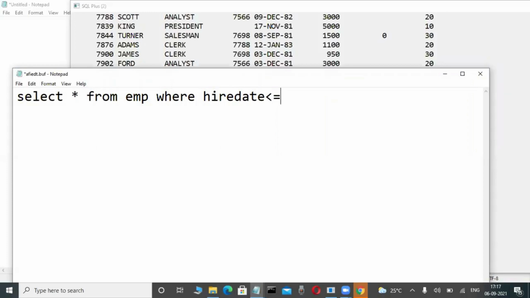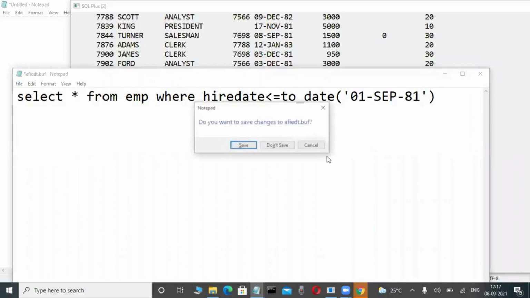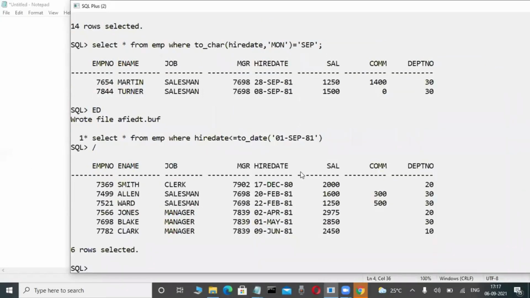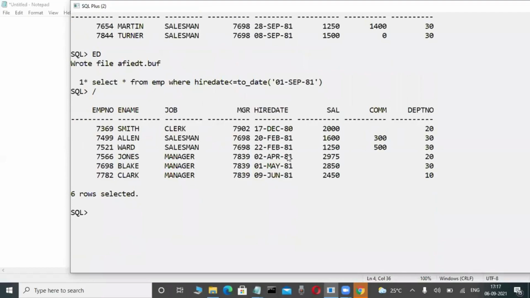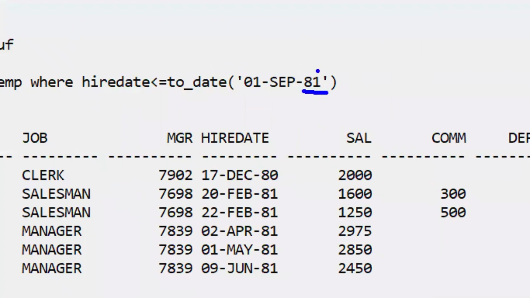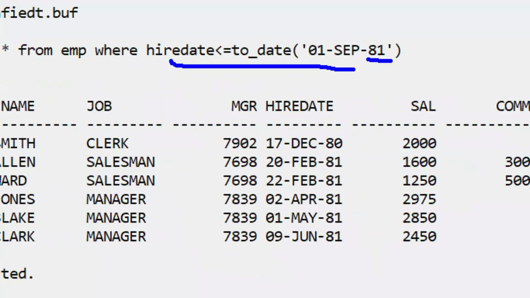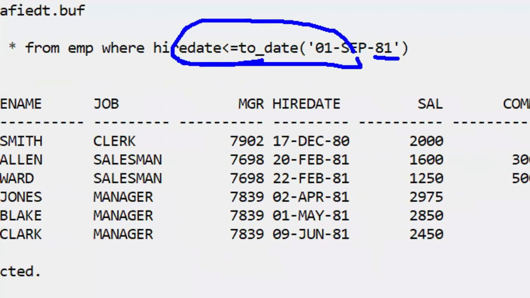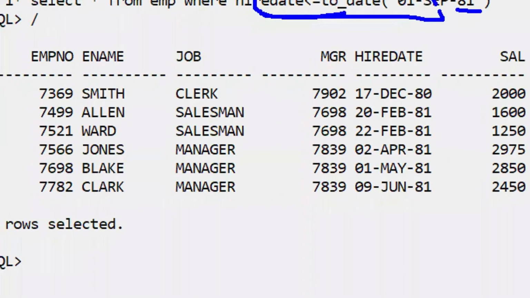Prior means before means less than, greater than, some functions and all these things are there. You are familiar with them at one of the stages. Maybe many experienced persons, computer students, well-known persons know this. Check it out. Okay, some query I'm writing like this. Before September only, and whichever employees joined before 1981, that data is there in my table. I'm just writing some query. How it fetches, we are learning in future. Yes, some data it will retrieve.